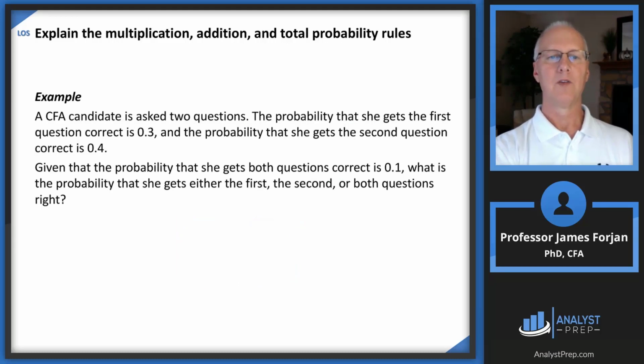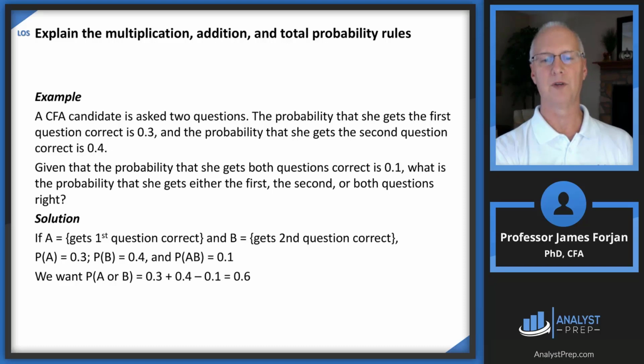Quick example. A CFA candidate is asked two questions. She has a 30% probability of getting the first question correct, and a 40% probability of getting the second question correct. Given that the probability that she gets both questions correct is 10%, what is the probability that she gets either the first, the second, or both questions correct? And so here we're going to take the 0.3 and the 0.4, so the 30% and the 40%, and then subtract out that 10%. So 60%. That's the probability that she doesn't make two mistakes, right?